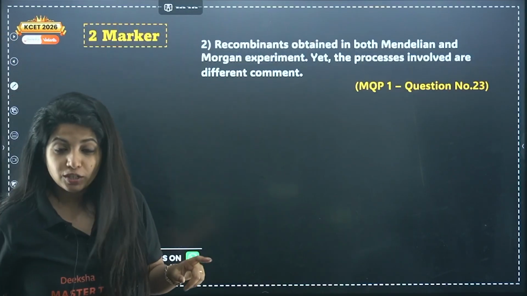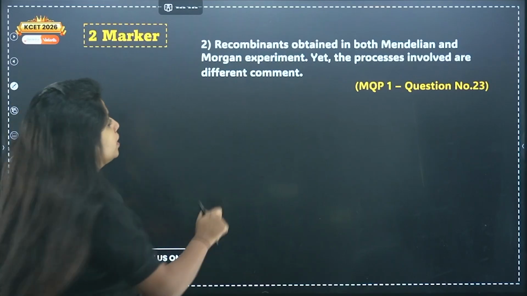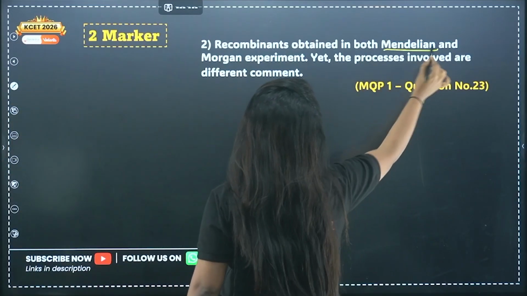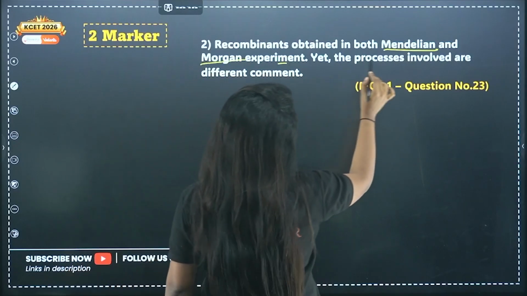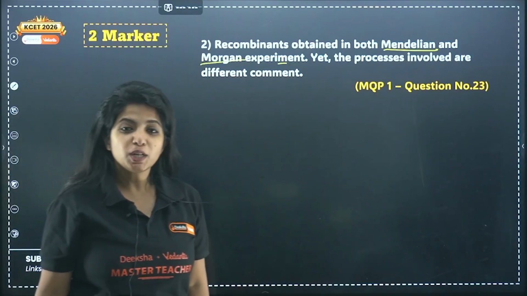Now this is a 2 marker question. As I said, only 1 one-marker question comes, 1 two-marker and 2 five-markers. So: recombinants obtained in both Mendelian and Morgan experiment, yet the processes involved are different. Comment on it. So recombinants, what do you mean by that?